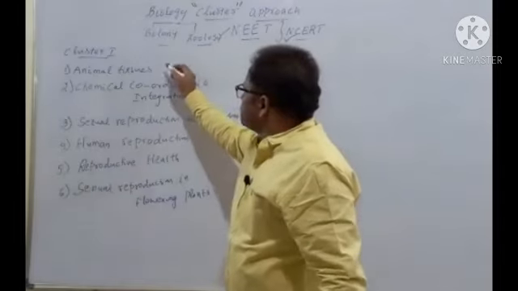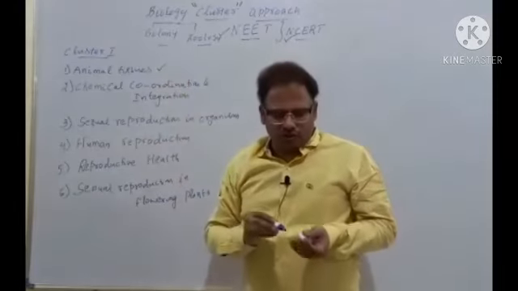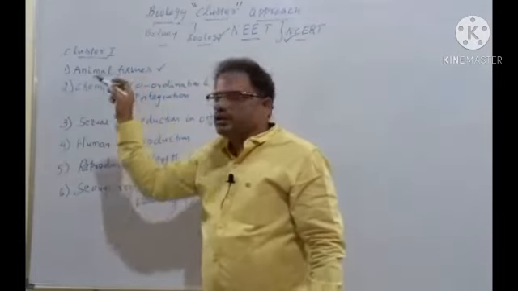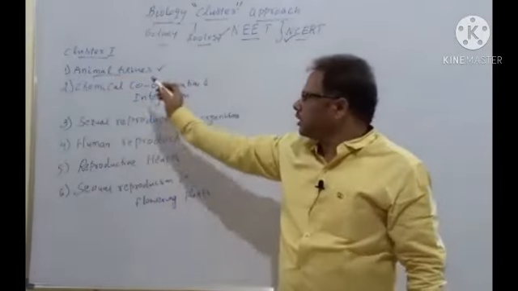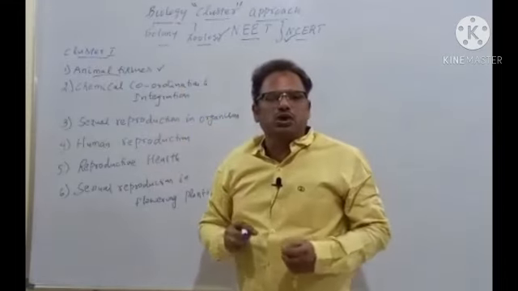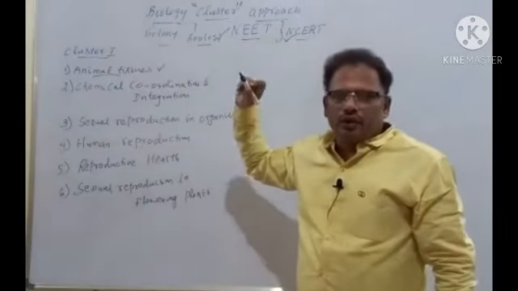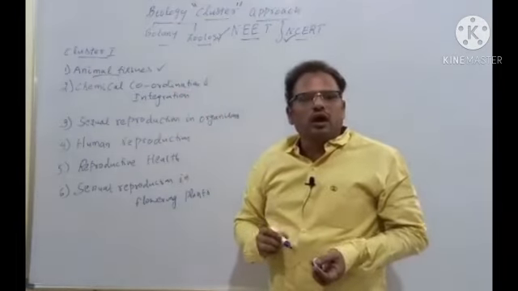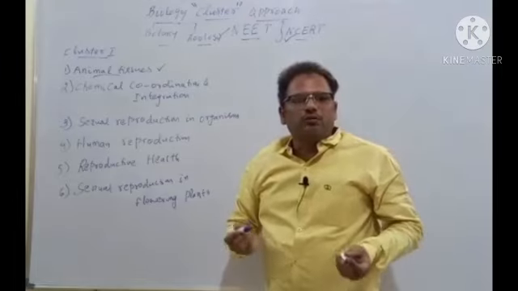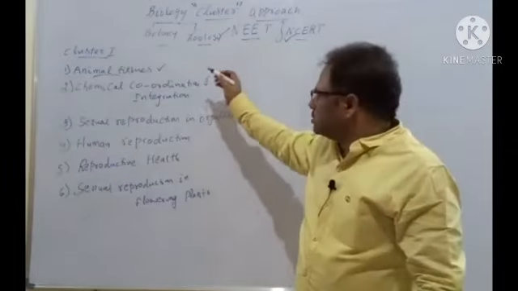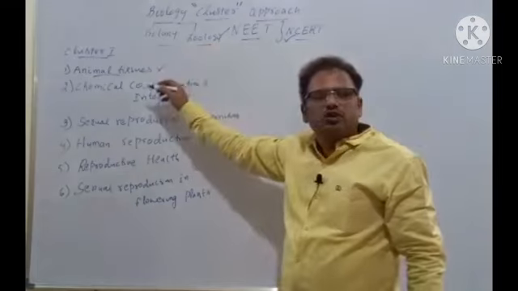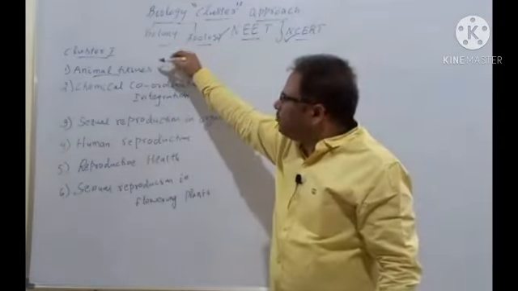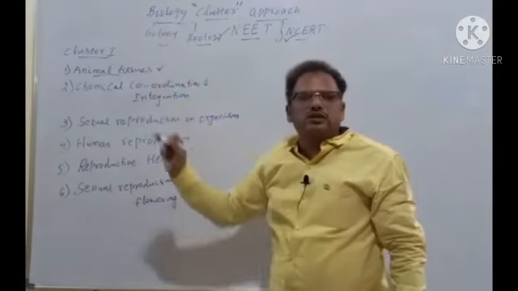So these animal tissues, why have I chosen animal tissues first? There is a reason, because animal tissue comes under structural organization of animals. It covers the very basic approach of zoology, isn't it? For discussing any further topics, for example neural control and coordination, or muscular locomotion and movement, or any system that is a human physiology chapter, you must be aware of this tissue knowledge, isn't it? That's why I have chosen the very basic topic, animal tissues, to explain first.